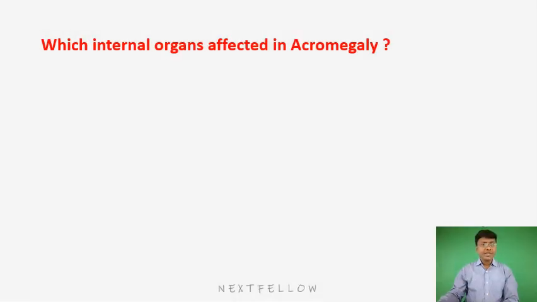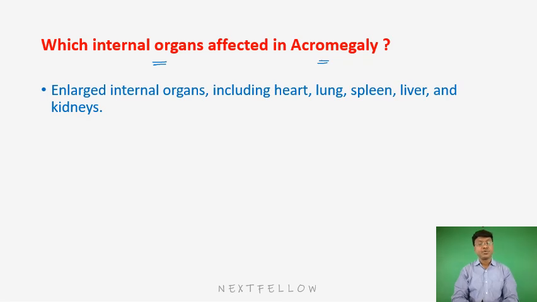Now, what internal organs are affected in acromegaly? That means, which are the important visceral organs? The important visceral organs which are affected include the heart, which is a very, very important structure, and the lung, spleen, liver, and as well as kidney. So all these internal organs are enlarged in their size.